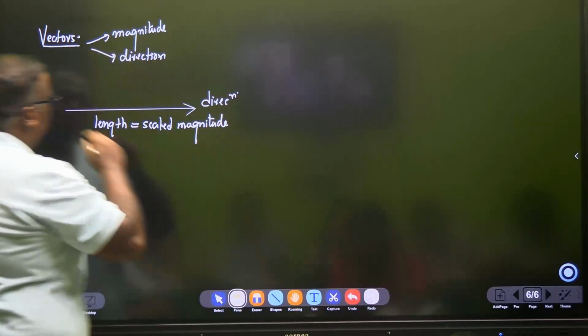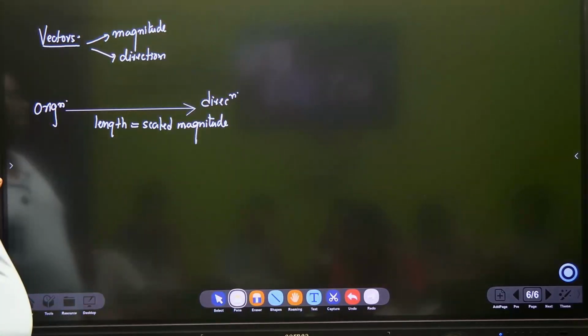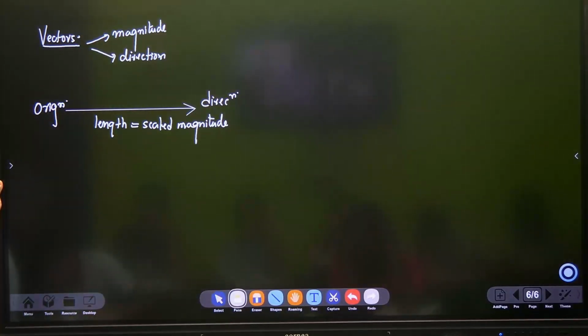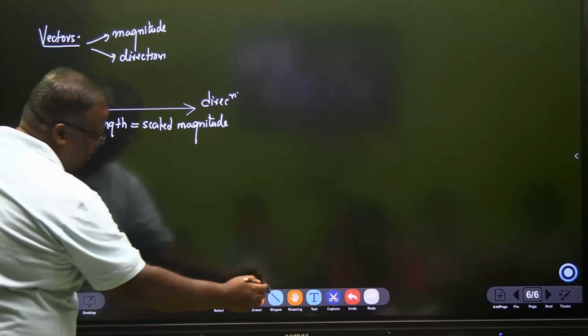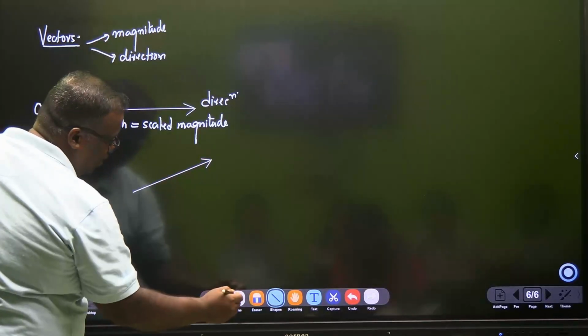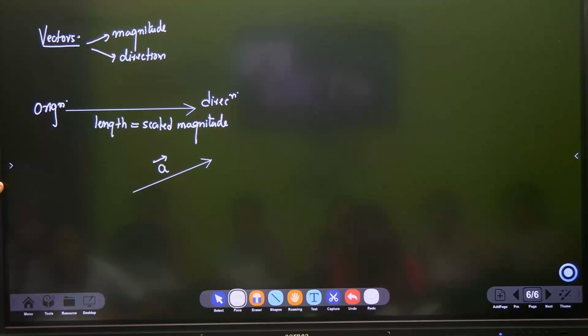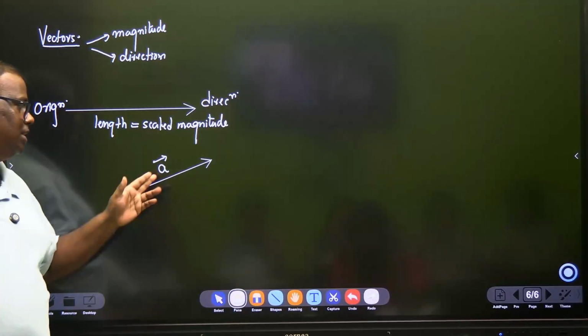Direction means, and this is the origin of the vector. Understood? So I have a vector. This is my vector A, and we write A like this. Vectors are studied both in physics and maths. So this is A vector.